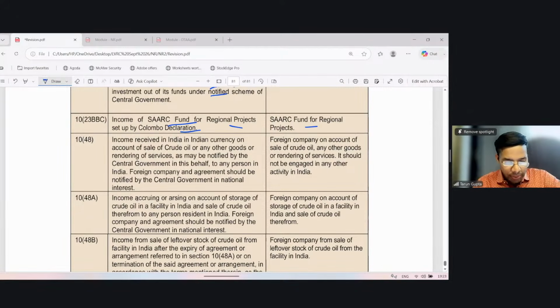In this behalf, to any person in India, foreign company and agreement should be notified by the central government in national interest. So, it applies to the income in the hands of a foreign company on account of sale of crude oil, any other goods or rendering of service, and it should not be engaged in any other activity in India.